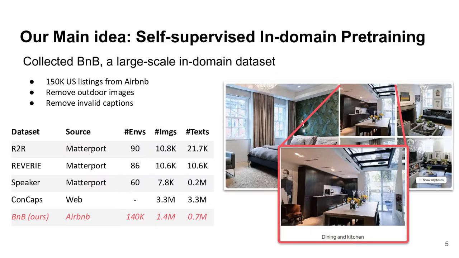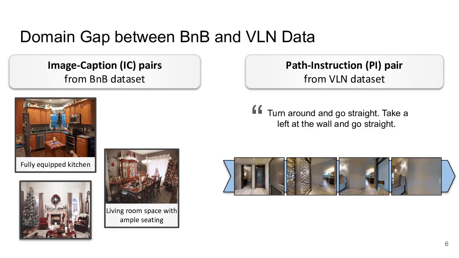The main idea of our approach consists in collecting a large-scale in-domain dataset from rental marketplaces. B&B has considerably more environments than any other dataset and is related to houses and their descriptions, reducing the domain gap between pre-training and downstream tasks. But the domain gap remains important, since the B&B dataset is composed of image caption pairs, while the VLN tasks are composed of a pair with a path and an instruction. Can we reduce this domain gap even further?